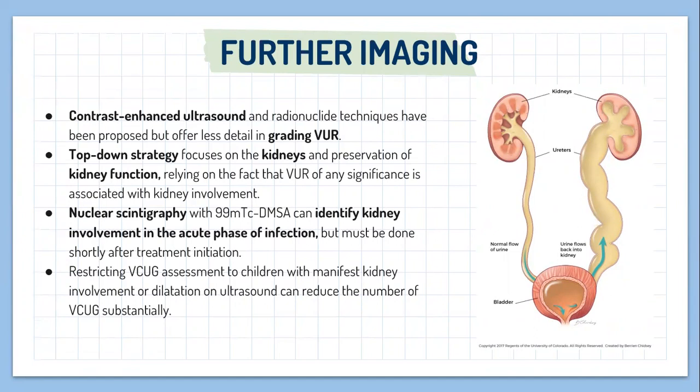Top-down strategy focuses on the kidneys and preservation of kidney function, relying on the fact that VUR of any significance is associated with kidney involvement. Nuclear scintigraphy can identify kidney involvement in the acute phase of infection but must be done shortly after treatment initiation. Restricting VCUG assessment to children with manifest kidney involvement or dilatation on ultrasound can reduce the number of VCUG substantially.